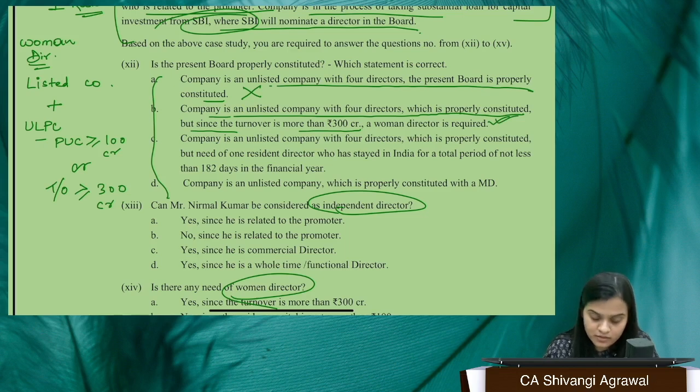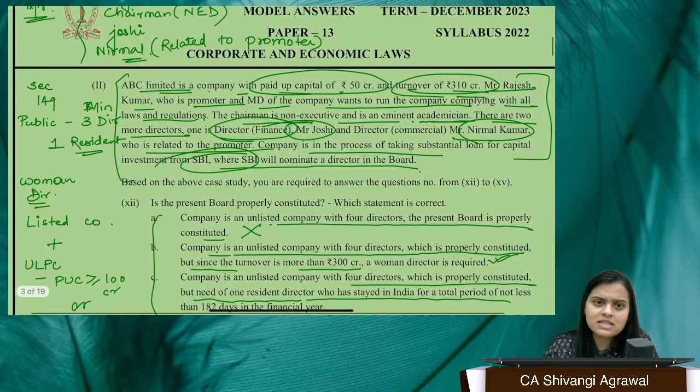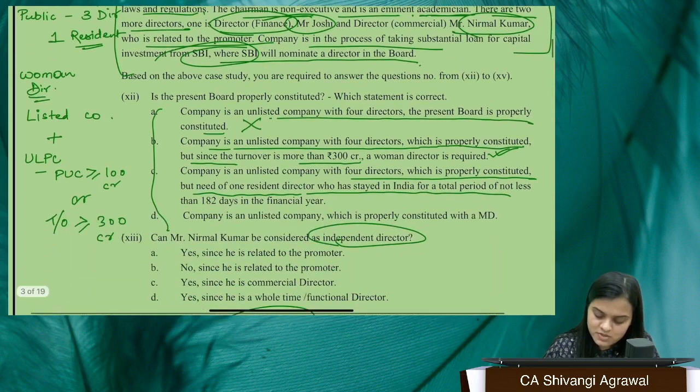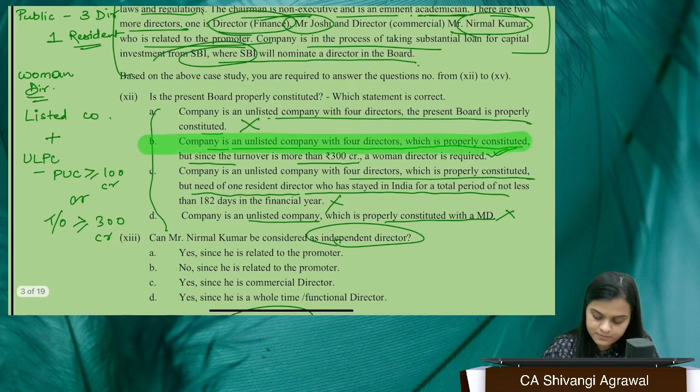Let's read the 2 other options also. Company is an unlisted company with 4 directors, which is properly constituted, but need of 1 resident director who has stayed in India. No, we haven't been told that these are non-residents. So everyone, unless told, looks like resident only. So this statement is incorrect. Company is an unlisted company which is properly constituted with MD. Again incorrect. So what is our correct answer? This one. Option B. Okay.